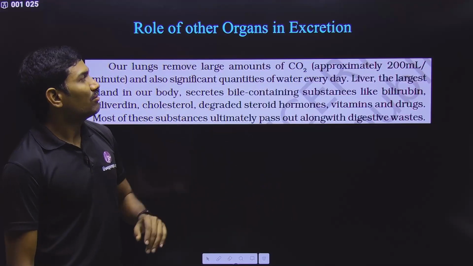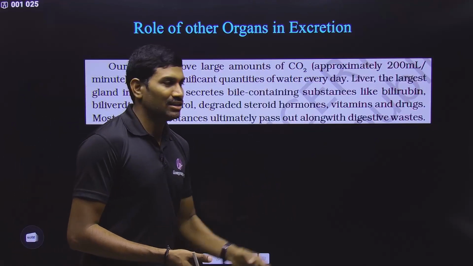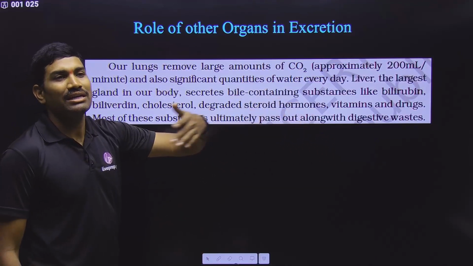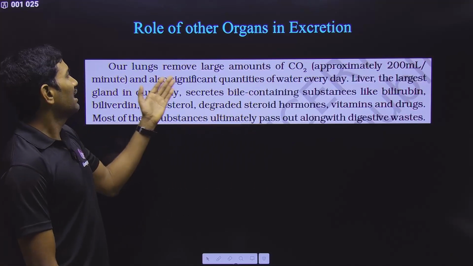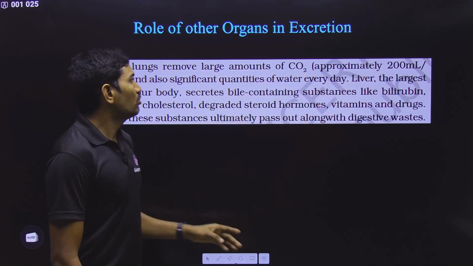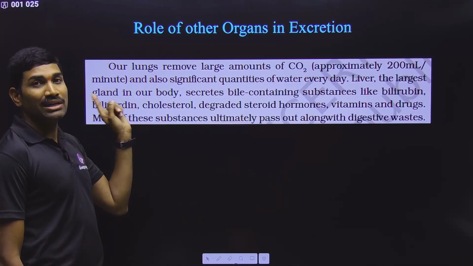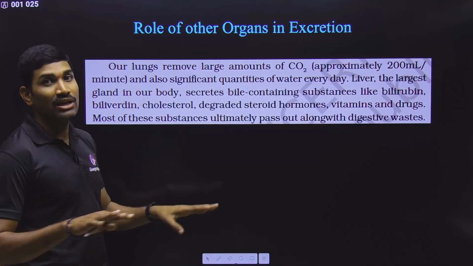Next one, role of other organs. Not only kidneys, there are some other organs like liver, skin and lungs. They are also involved in the release of some of these components. They have given some information. Let us quickly read this. Our lungs remove large amounts of CO2, approximately 200 ml per minute. Per minute they are asking, but they can ask per hour or per day also, on an average value.